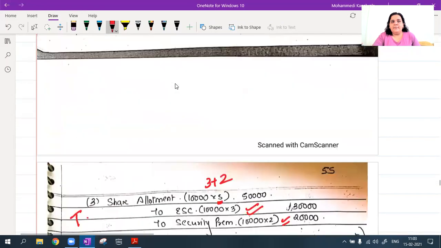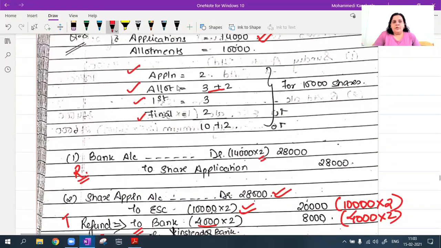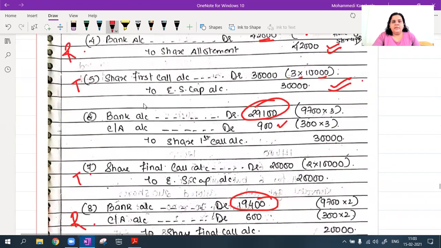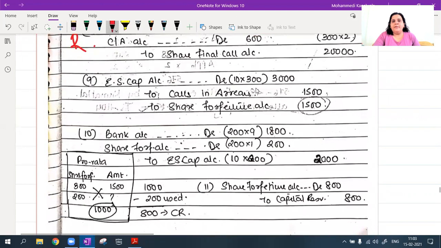Okay. So I have already paid my application and allotment. First call and final call is unpaid. So securities premium is paid, so it will not get recorded in the share forfeiture. Okay. So total यहाँ पे तो एकदम simple है. Then equity share capital account debit 300 shares into 10, calls in arrears to share forfeiture. Calls in arrears is the unpaid amount. This is the paid amount on share capital. I've already done this with you all.